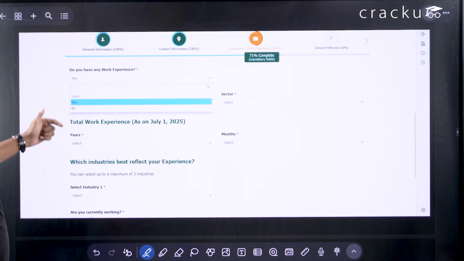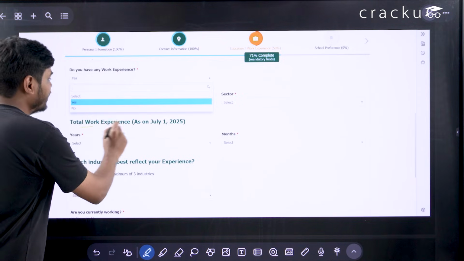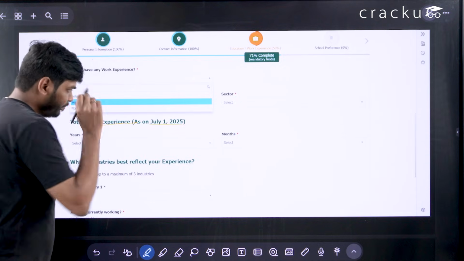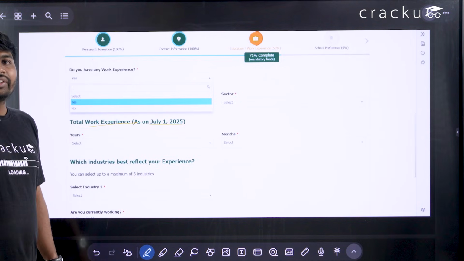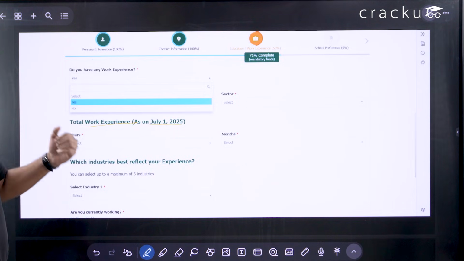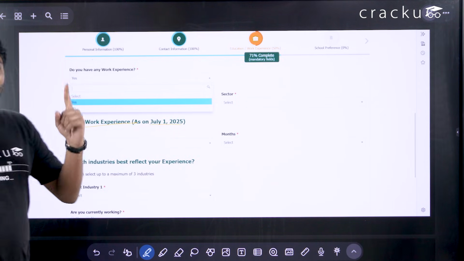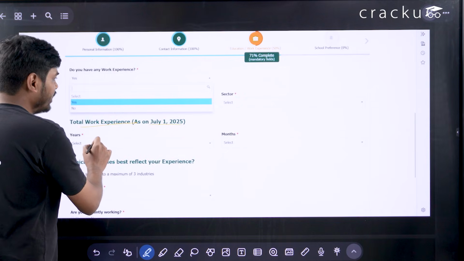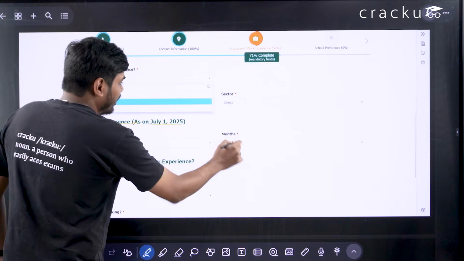Then you have to enter your work experience, total work experience as on July 1st, 2025. For example, you have started working from 1st of January 2024. So how much work experience do you have? You will have 1 year and 6 months of experience. So you will select 1 year and 6 months, right?